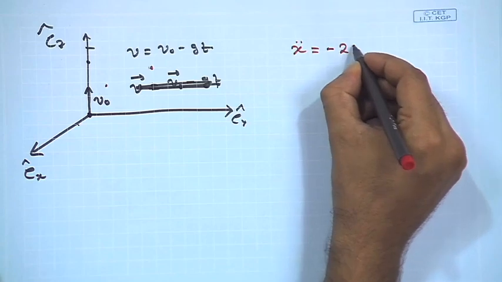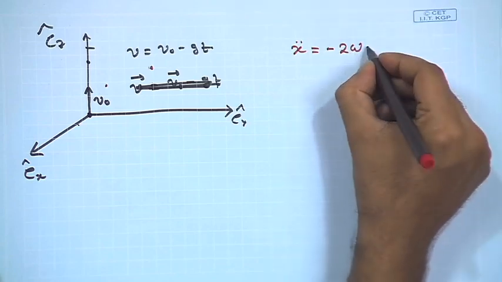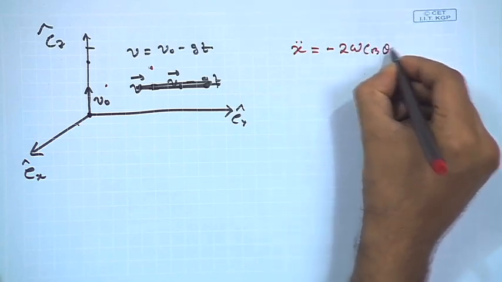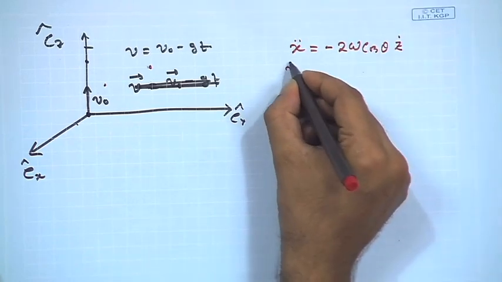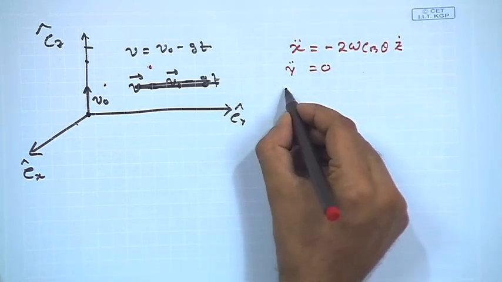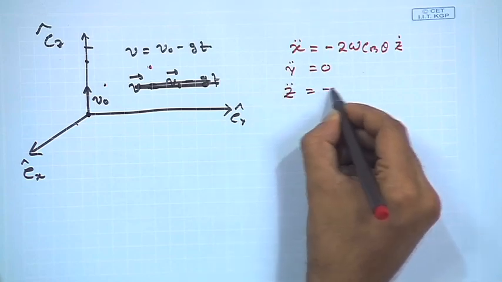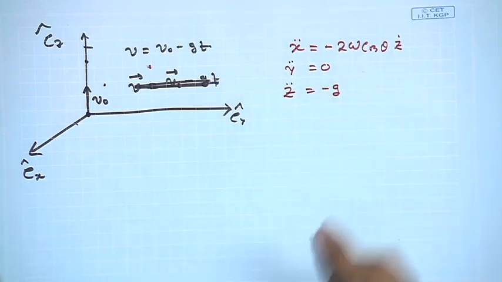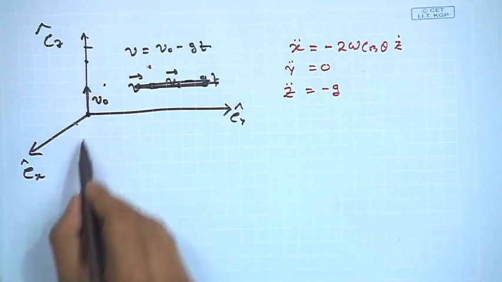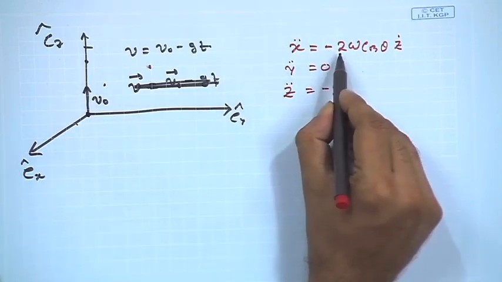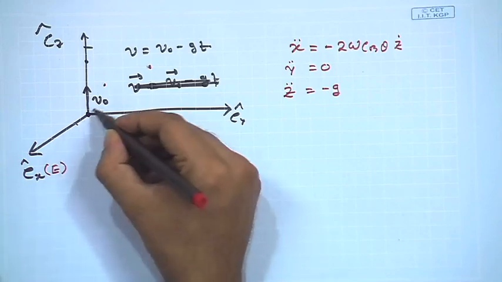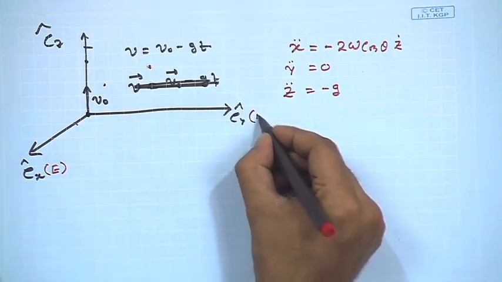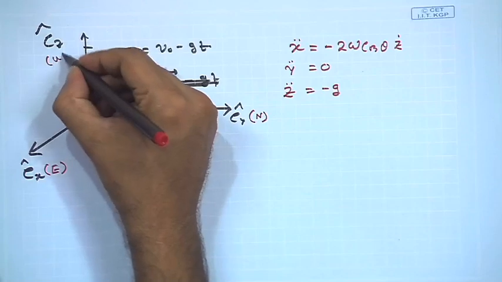This will be 2 omega cos theta z dot, right. y double dot as usual is equal to 0 and z double dot is equal to minus g. Now, we see that because the motion is in the upward direction, there is a negative sign. So, the force is not towards east, but towards west, right, this is up.